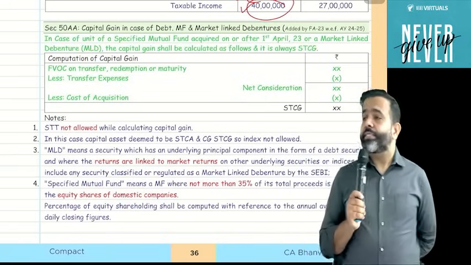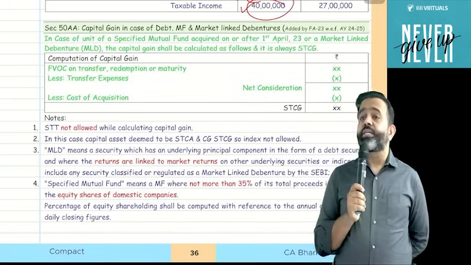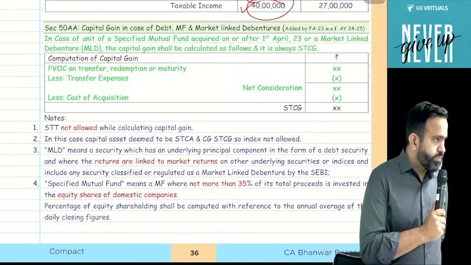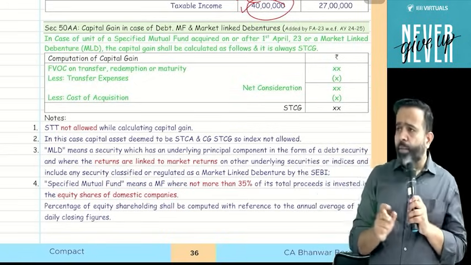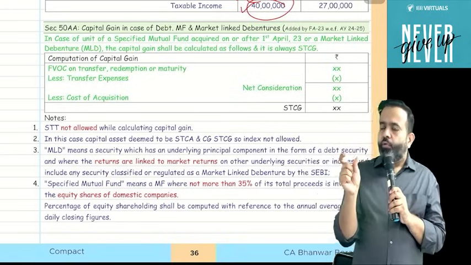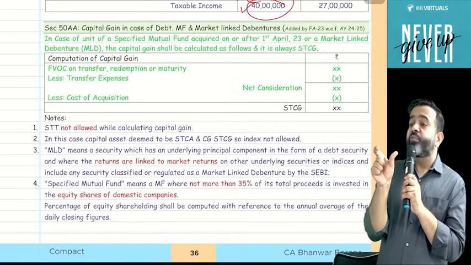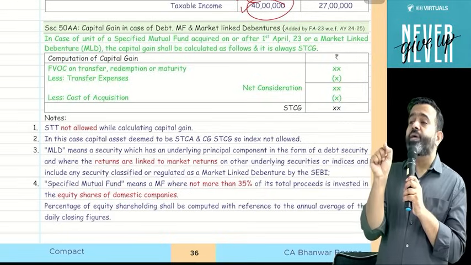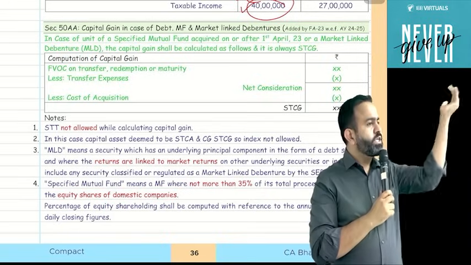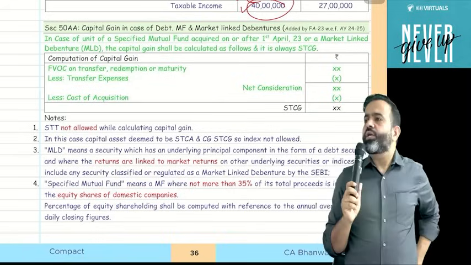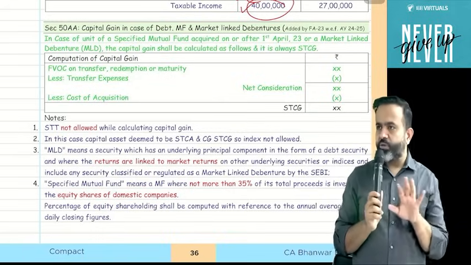But before understanding debt mutual fund, let's first understand equity oriented mutual fund. Guys, equity oriented mutual fund means a mutual fund where the mutual fund company invests 65% or more of total proceeds in the equity shares of domestic companies. Try to understand.